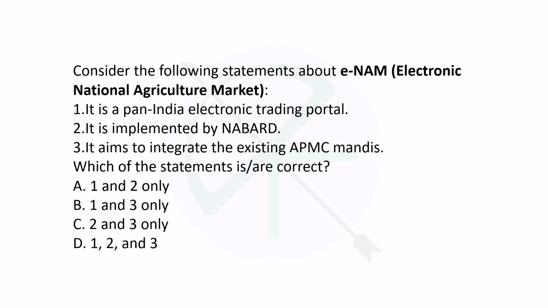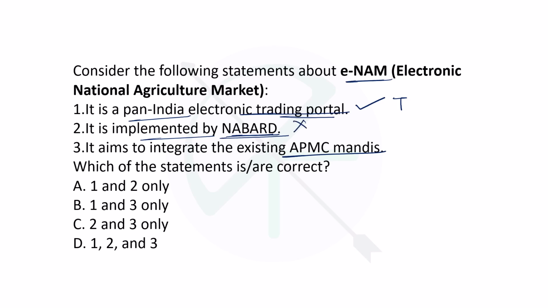Now consider the following statements about ENAM, Electronic National Agricultural Market. It's a pan-India electronic trading portal. It's implemented by NABARD. It aims to integrate the existing APMC mandis. Which of the following statements are correct? So it's a pan-India electronic trading portal. This is very true. This is a true statement. Then it is implemented by NABARD. Is it true? So this statement is wrong.